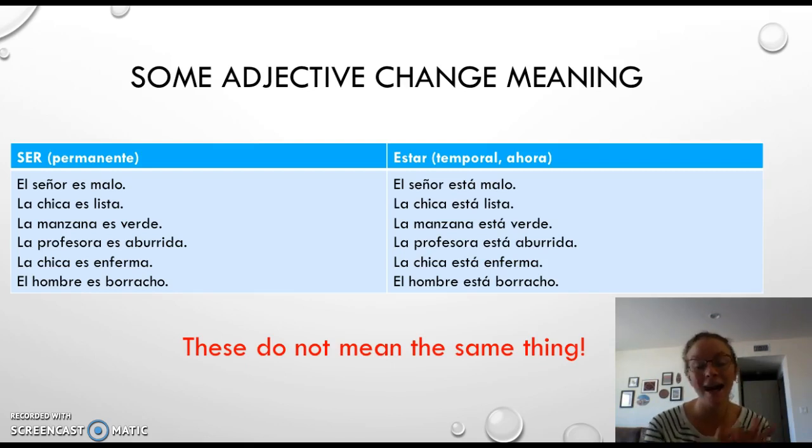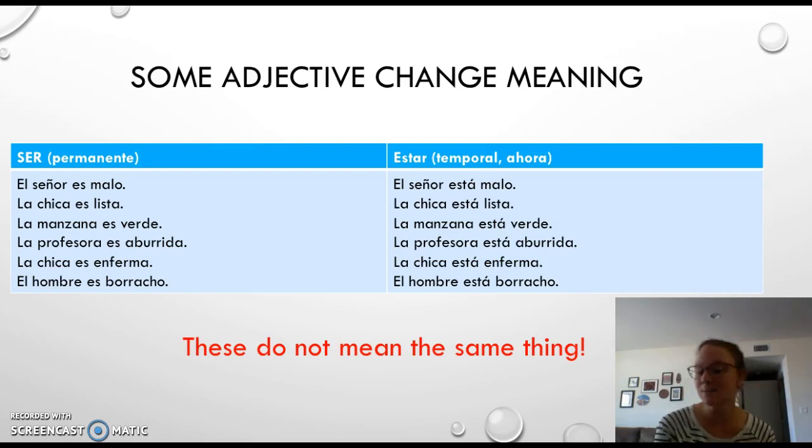La chica es lista. If we have a chica que es lista, she's very smart. Here we have lista means smart. La chica es lista, she's smart. La chica está lista, she's ready, right? So if we're talking about how a little girl does in school and we say, sí, estudia mucho, es lista, she's very smart. And then in the morning, if I'm trying to get my kids ready for school, I can say, chicos, ¿están listos? And I say, sí, mamá, estamos listos. Yeah, we're ready. Sí, muy bien.